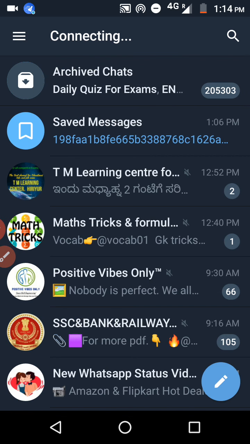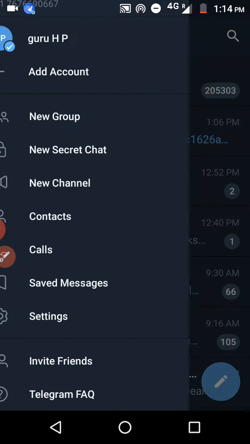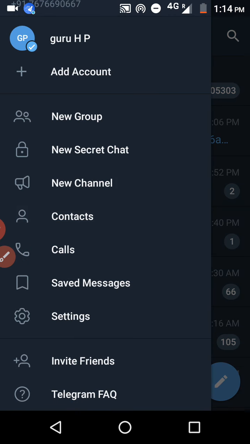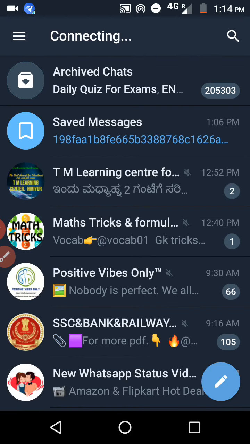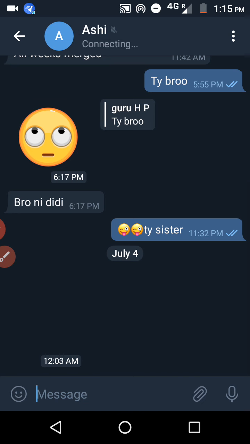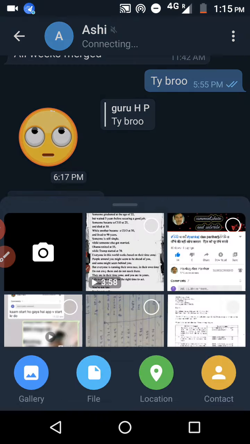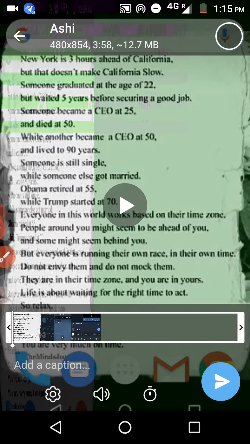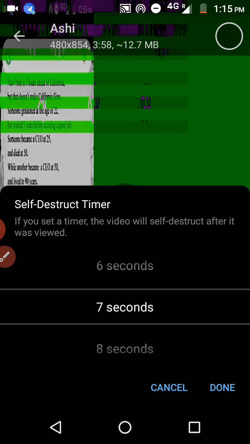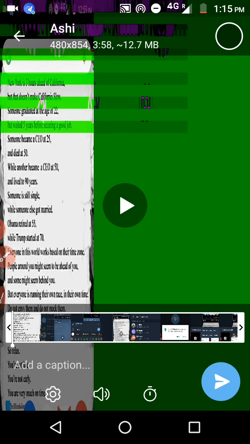And what is that next one? Another option is you can send video specifically. What does that mean? I will show you live. Just open the contact whomever you want to send to, and click on this. I am selecting one video, right? You can send this with a self destruct timer. I already told you about this. And you can select here, right?